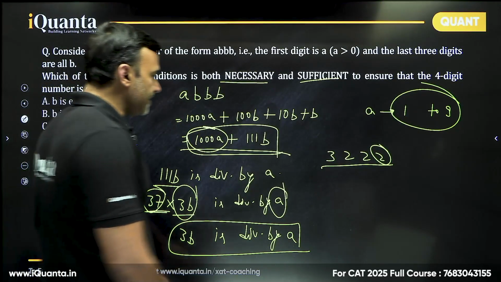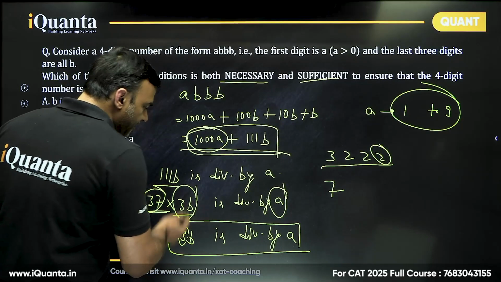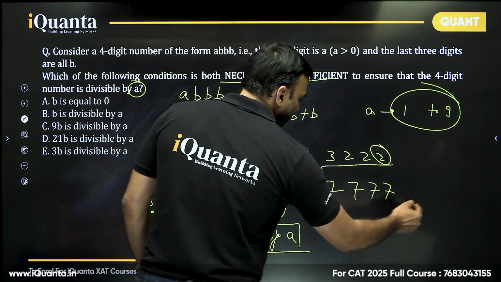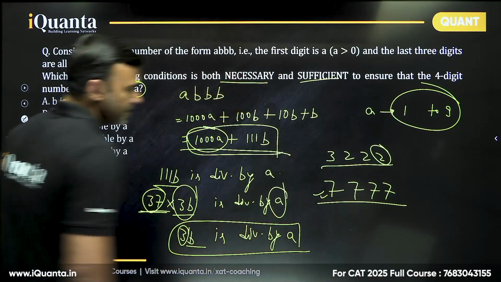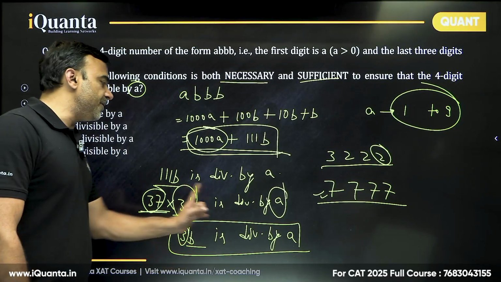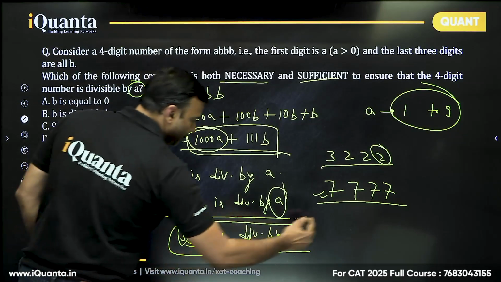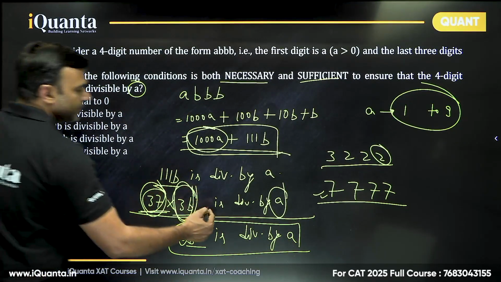So for example, if I say A is 7, then 3 cannot be divisible by 7, so B will have to be 7. So in that case, all the digits will be 7. So this is a good enough situation. So including all cases, what we say is 3B is definitely divisible by A. So basically, we did not even need to go to the details. Just from here only it is clear. 37 does not ensure anything. So 3B has to be divisible by A.